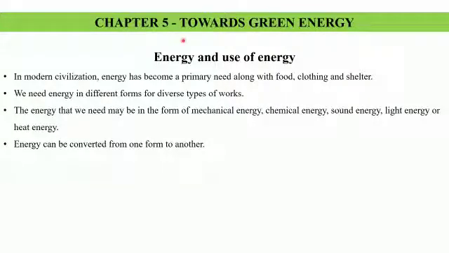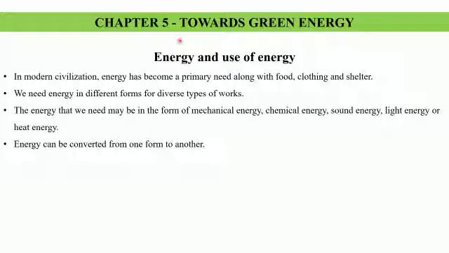Good morning, students. Today we are going to start with chapter 5, that is Towards Green Energy. Energy, we know, is the capacity to do work. We are familiar with two types of energies, that is the kinetic energy and the potential energy.